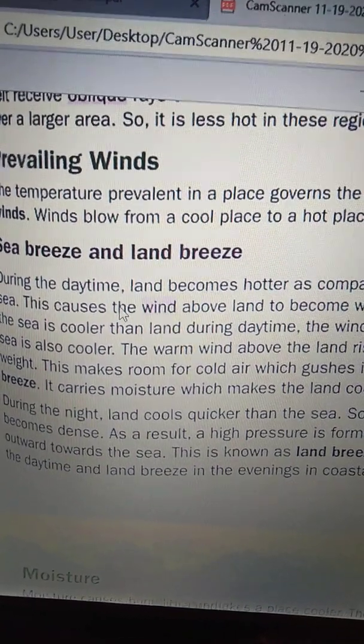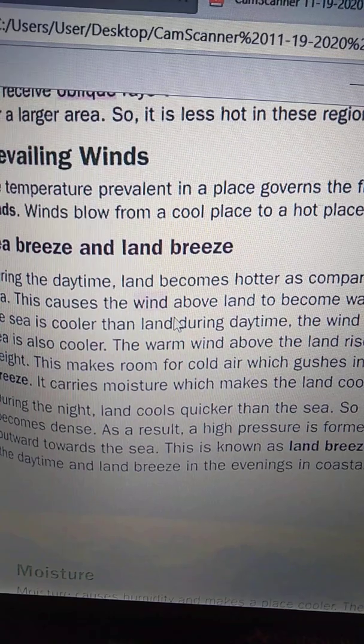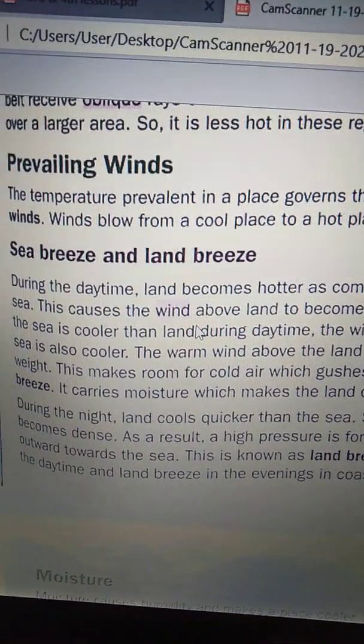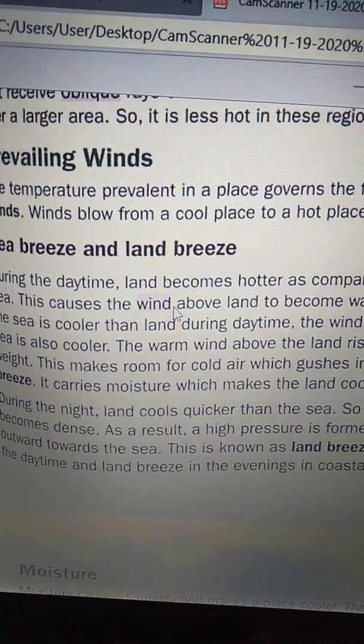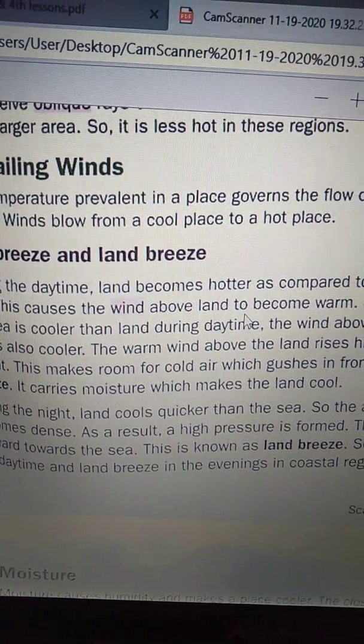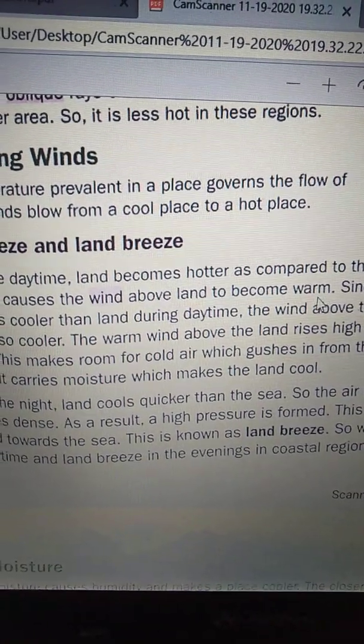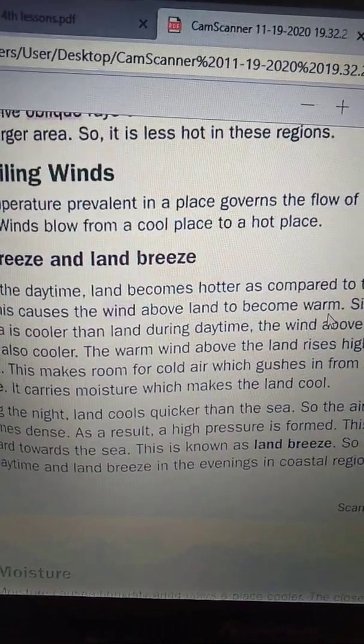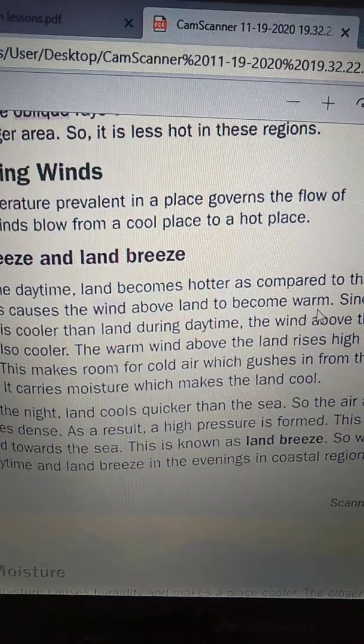This causes the wind, which is a moving mass of air, above the land to become warm. So the wind above the land level becomes so warm.